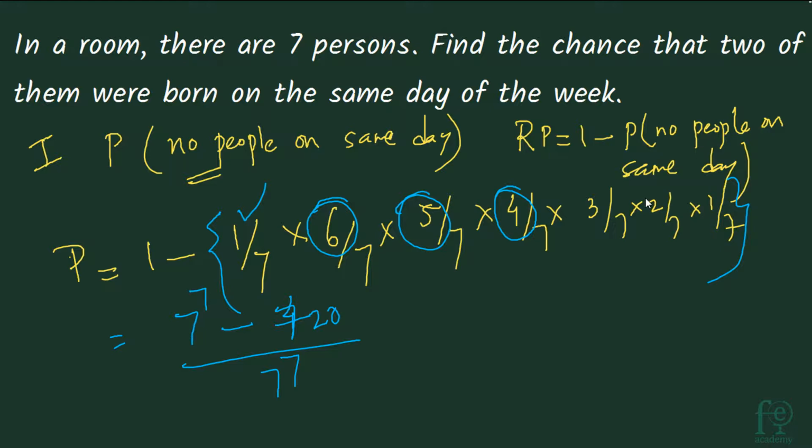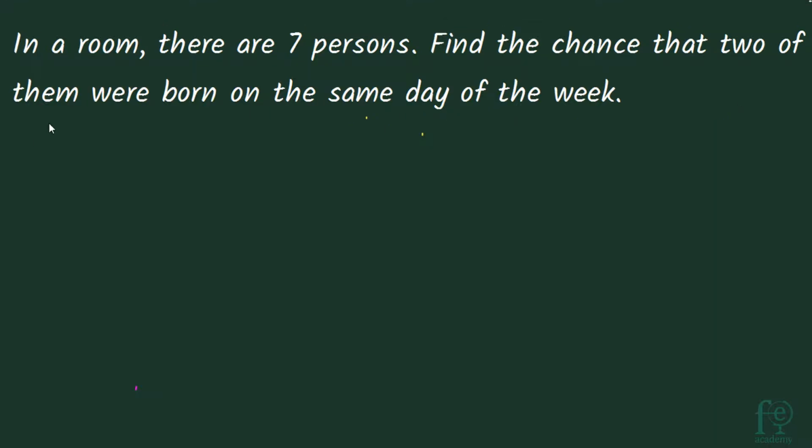Now let's go to our second approach. So let's consider the 7 persons are A to G. Now we are just considering that out of these, 2 persons are born on the same day of the week. So what is the probability that 2 persons are born on the same day of the week? So these 2 persons can be AB, AC or BC or DE or FG. Likewise it can go on. So out of these 7 persons you have to select 2 persons. So how to do that? 7C2 ways. In 7C2 ways you can select 2 persons out of the total 7 persons who are having the birthday on the same day of the week.